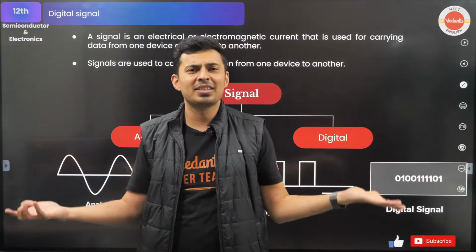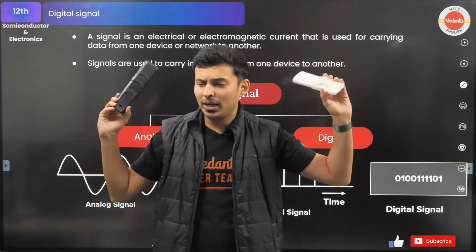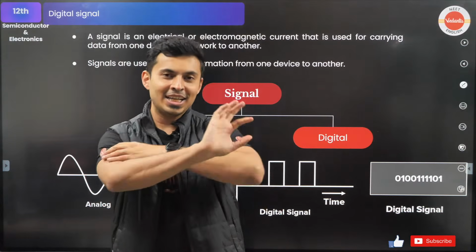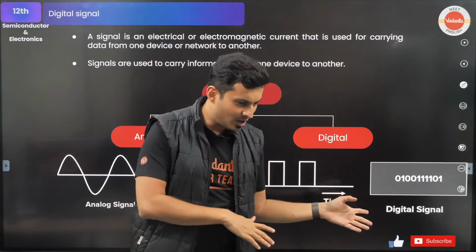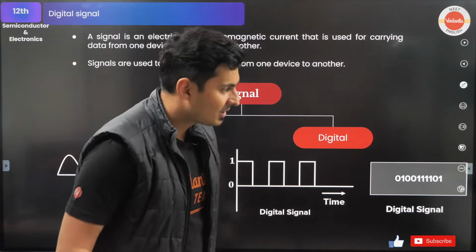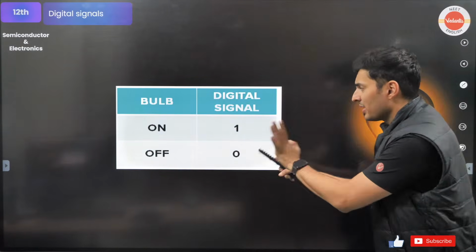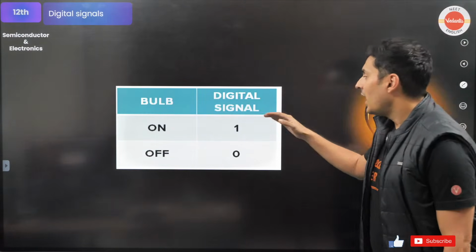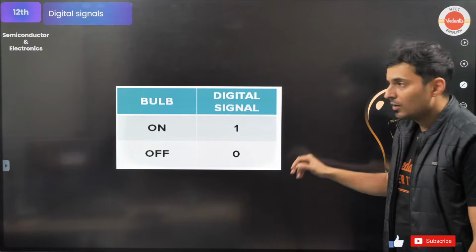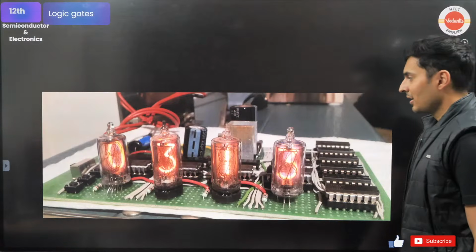What are these 0, 1s? These are the only things that these stupid machines can understand. That's all. They don't understand anything else apart from yes or no. Even digital clocks, nothing else they understand. True or false, 1 or 0, all of them mean the same thing. High, low, on, off, yes, no, all are the same thing.